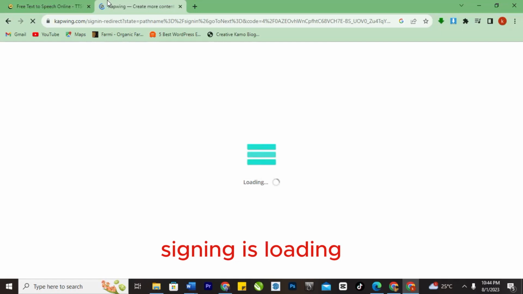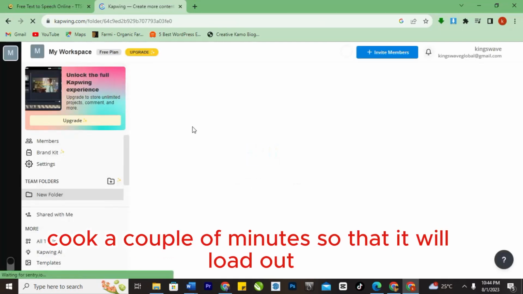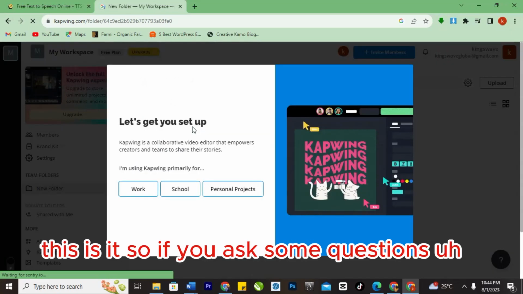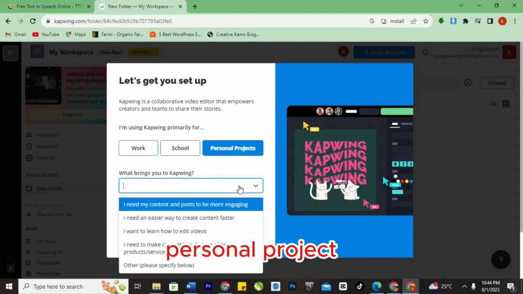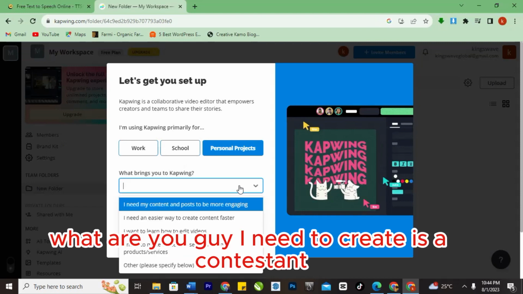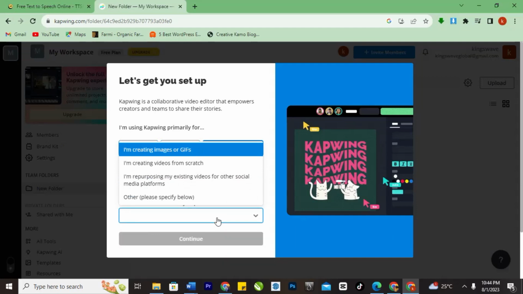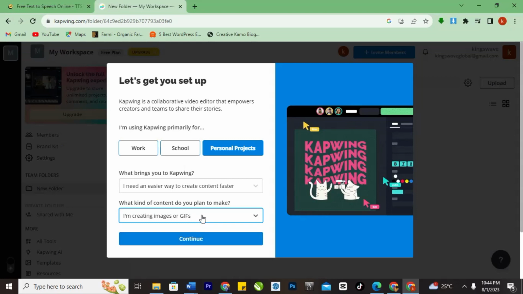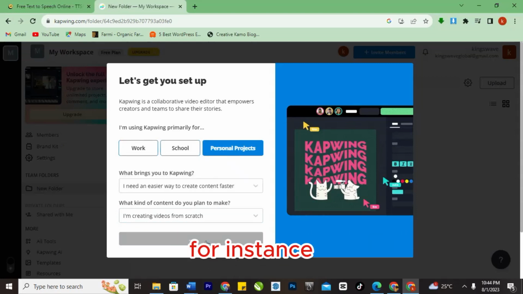Now we have signed in, it's loading. Let's just wait a couple of minutes so that it will load. Now this is it. It will ask some questions. Let me just say personal project. I need to create user content faster. What kind of content do you have to make? Let's say I'm creating for my class for instance.